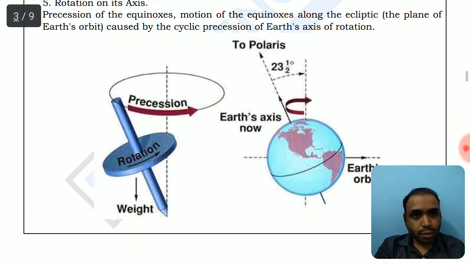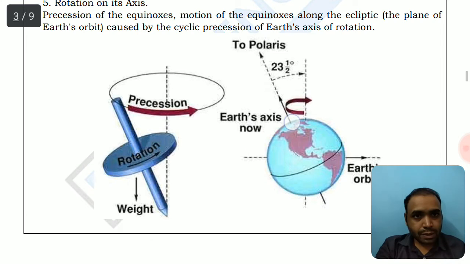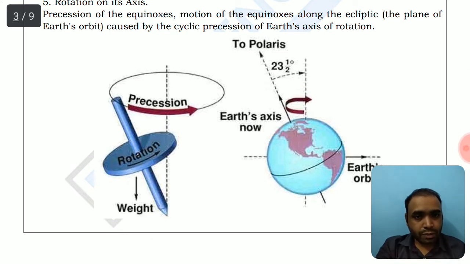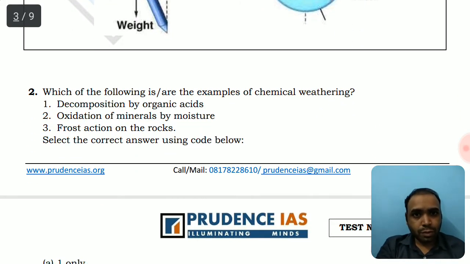So this figure is all about the precession of Earth, and this is the axis of Earth, and the precession happens somewhere in the rotation of the Earth. So this was an illustration. Now let's move on to question number 2.